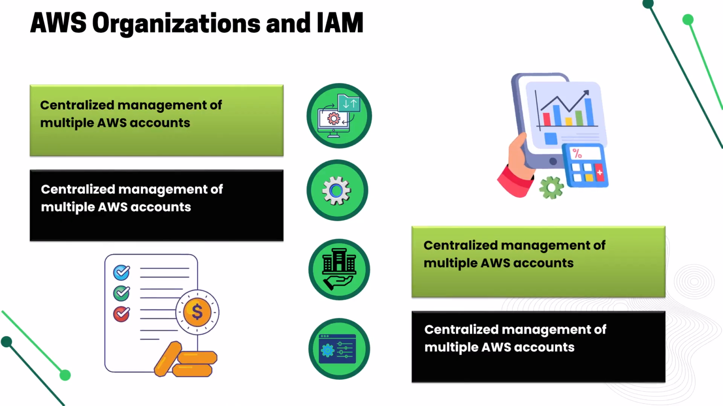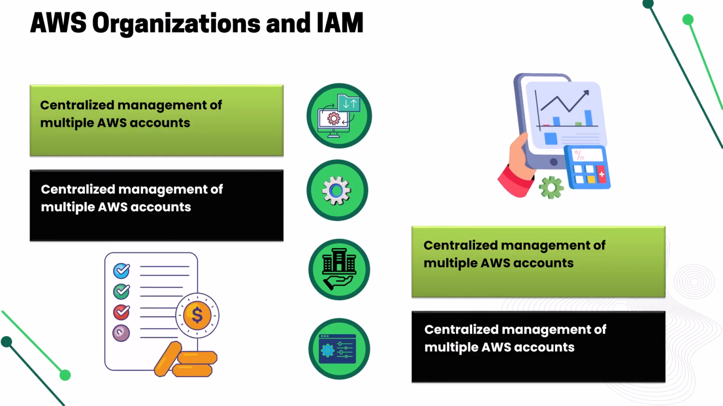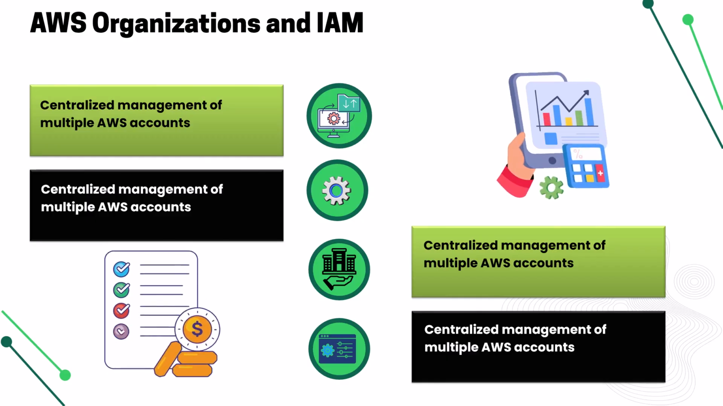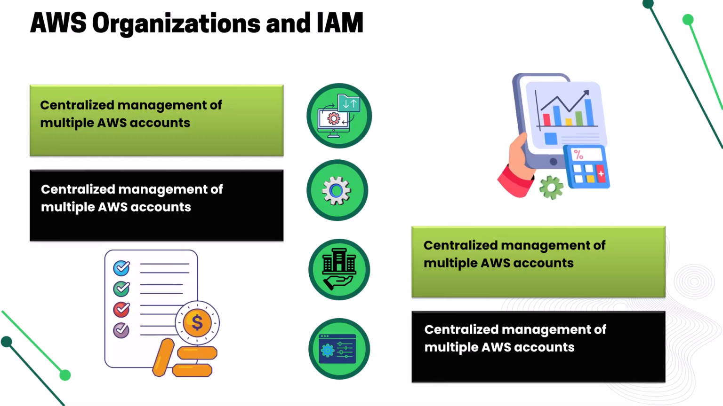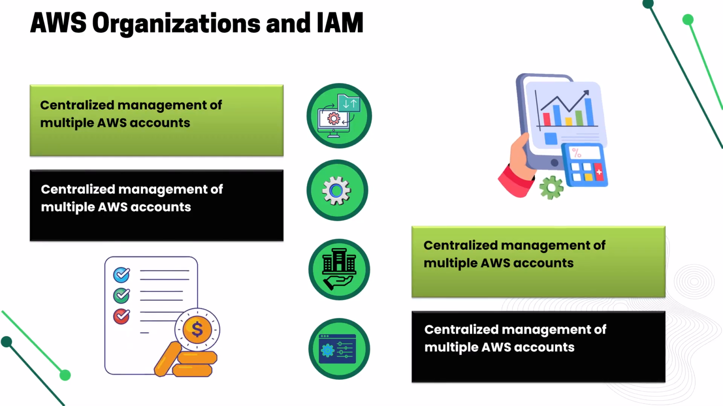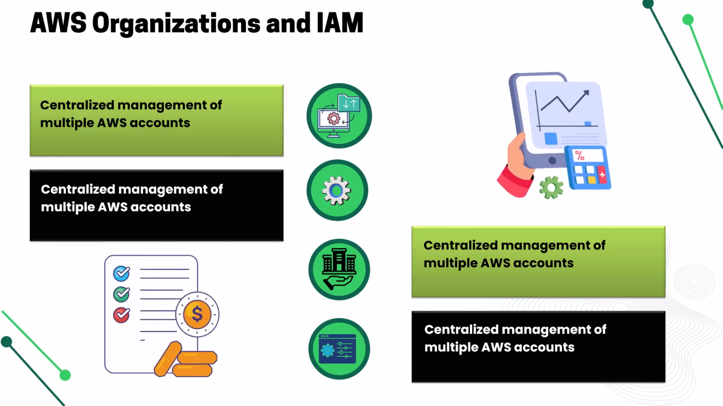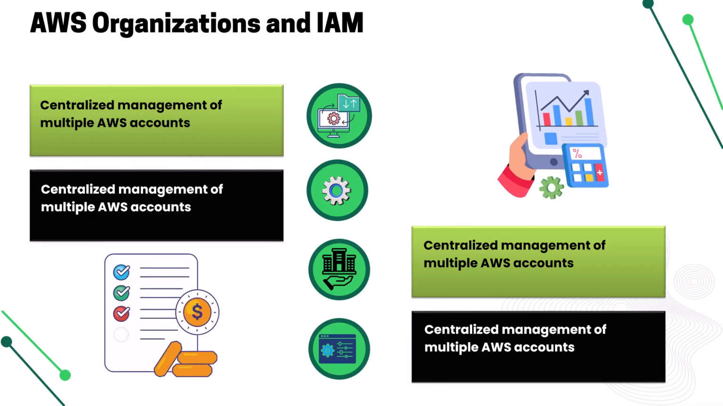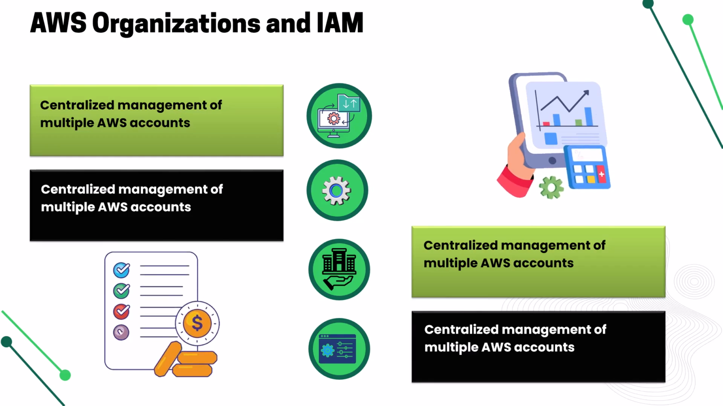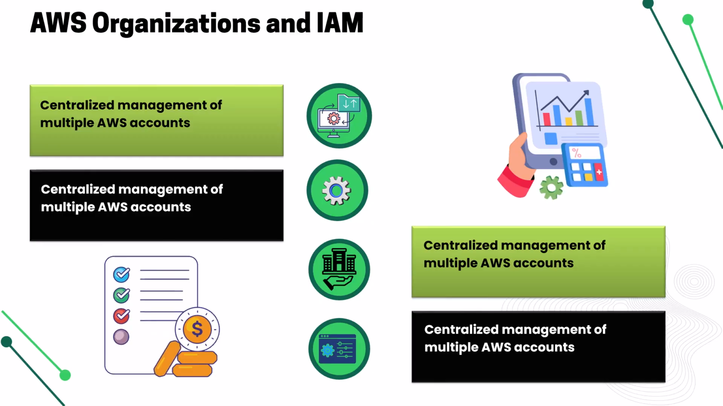Managing multiple AWS accounts manually is like herding cats. Chaos guaranteed. AWS Organizations gives you a central control panel to keep everything in check. You can enforce policies, consolidate billing, and create guardrails to ensure accounts don't go rogue. Think of it as a strict but loving parent making sure all accounts play by the rules.